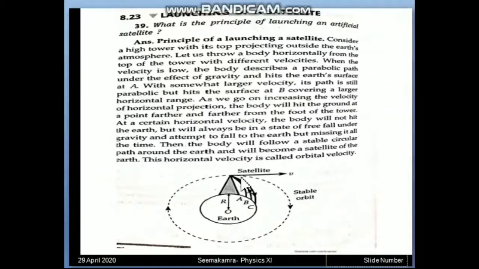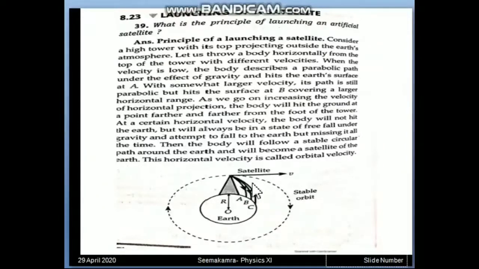If we try with some more velocity, then also the curved path will be followed. This path will be little bigger and the point will be little further from the initial point. This way, if we keep on trying, till C point the object is returning back to Earth, but if we try a velocity which is greater than the previous velocity, then because of the curvature of the Earth, if the object follows the parabolic path, it is just going to skip Earth and it will not fall on Earth.